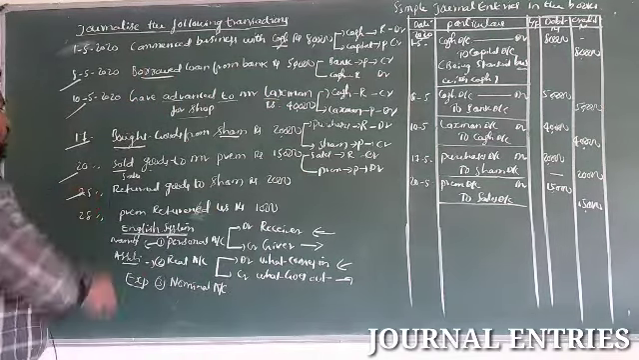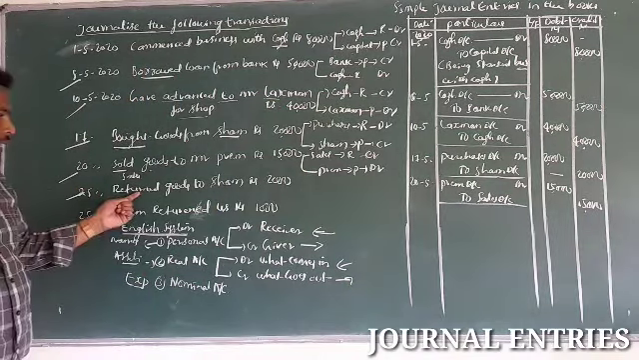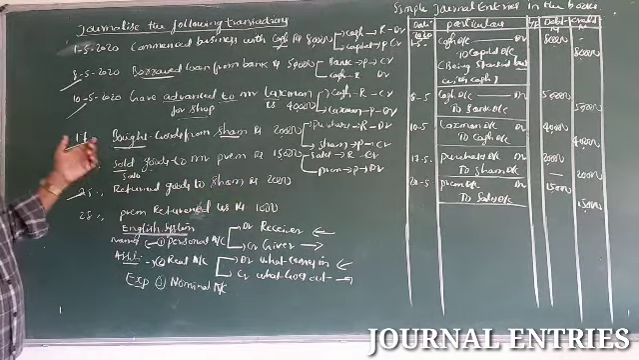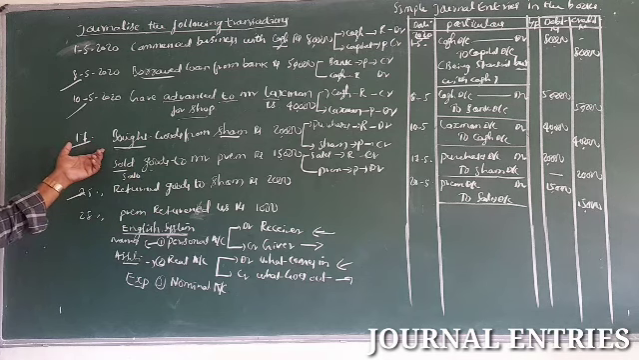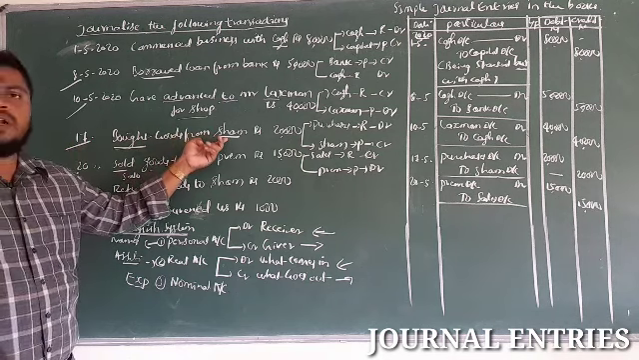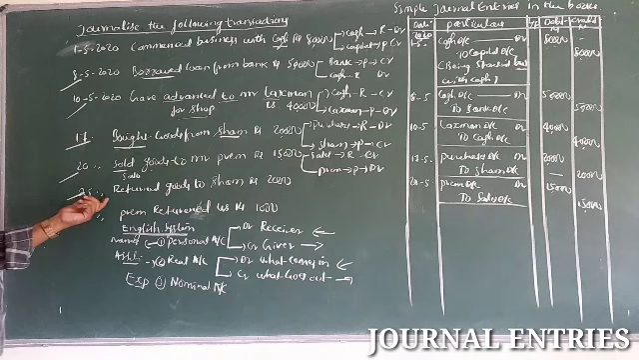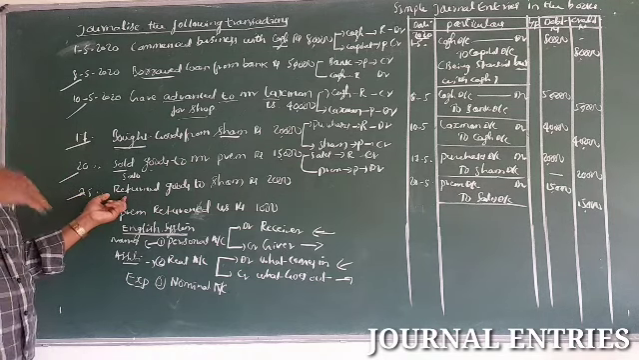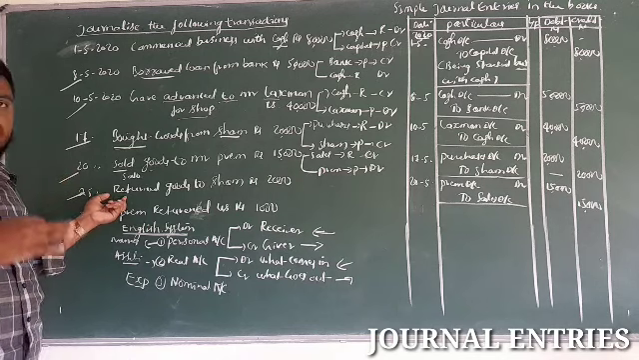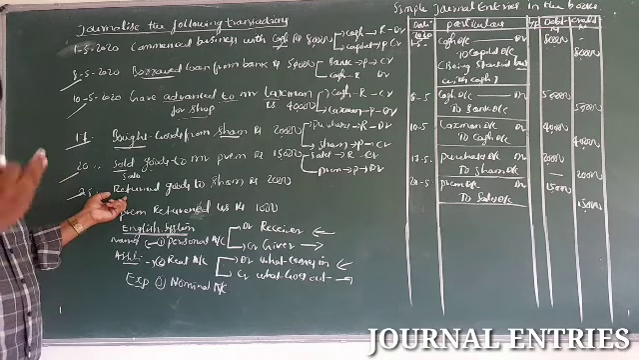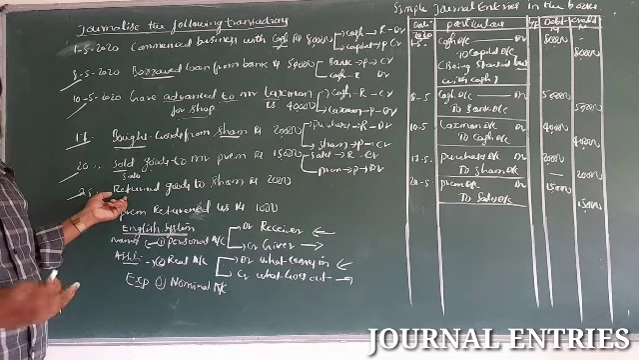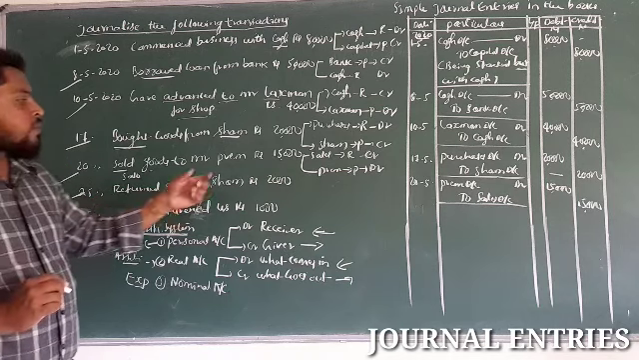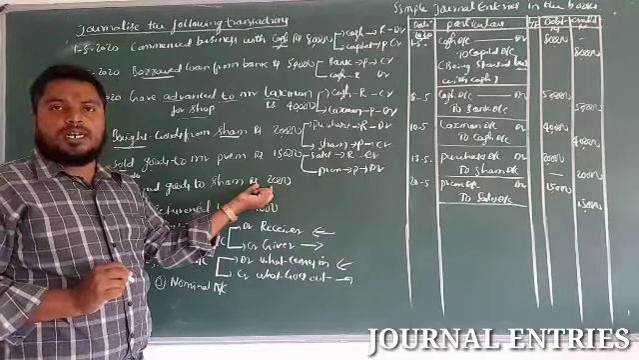Next, on 25th, return goods to Sham rupees 2,000. So, on 17th, owner has purchased goods from Sham on credit. And next, on 25th, the business, that is owner, is returning goods to Sham. So, return may be due to low quality or due to damage, due to defect in the product. So, return goods to Sham worth rupees 2,000.